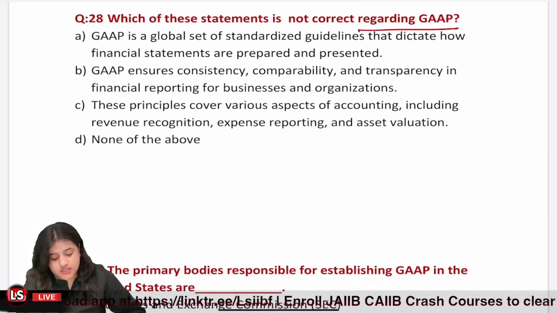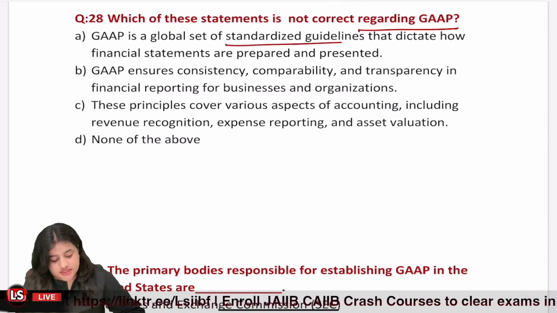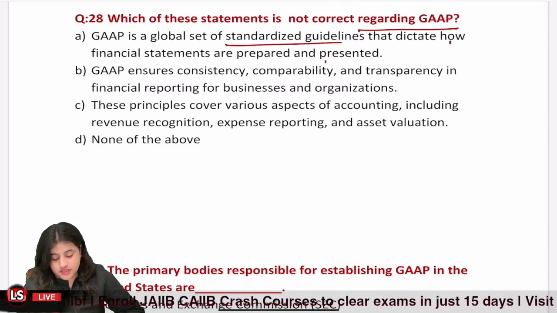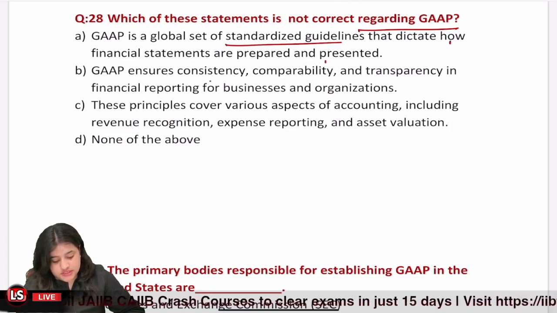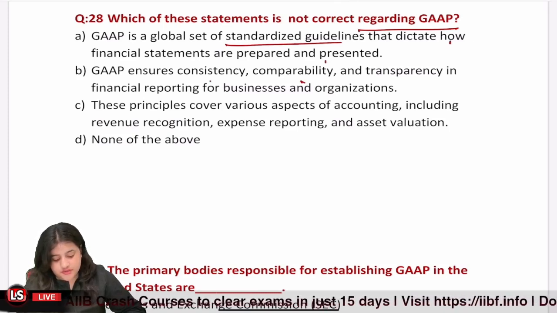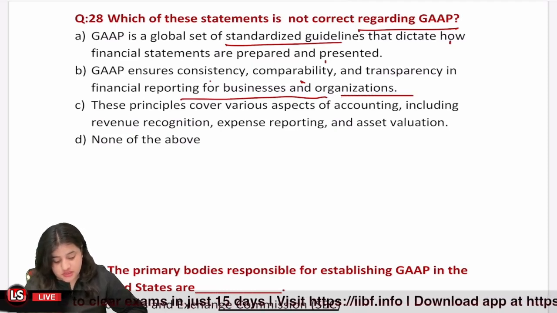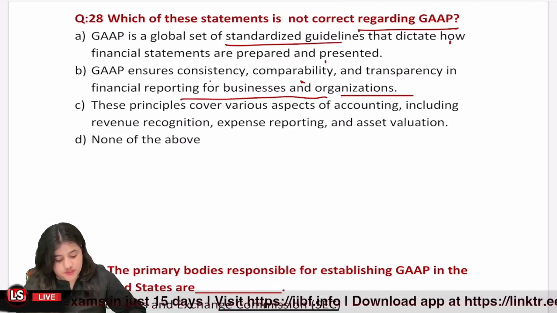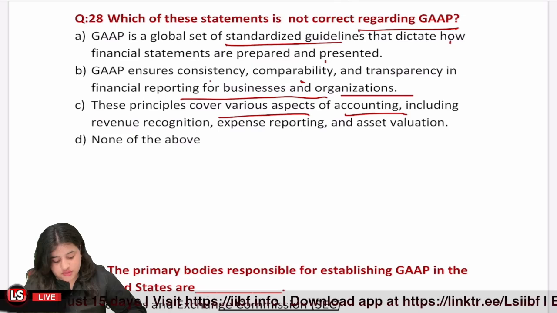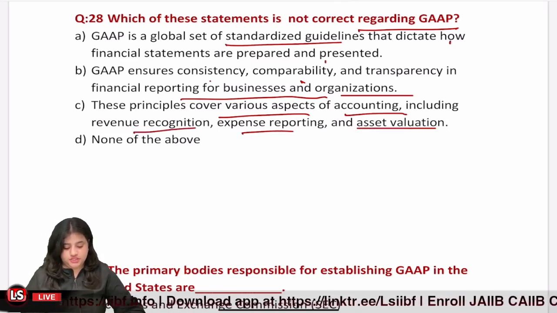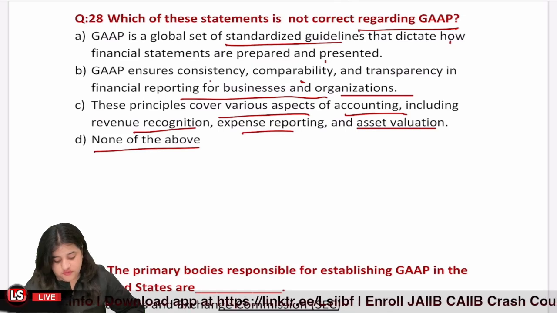GAAP is a global set of standardized guidelines that dictate how financial statements are prepared and presented. GAAP ensures consistency, comparability, and transparency in financial reporting for businesses and organizations. These principles cover various aspects of accounting including revenue recognition, expense recording, and asset valuation, or none of the above.